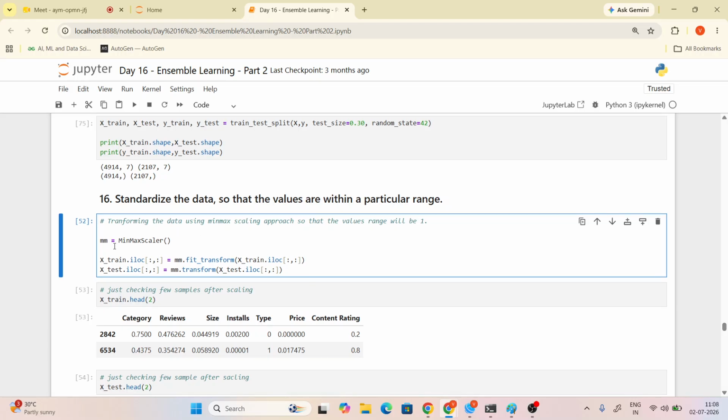Okay, so let's see. The min-max scalar function we will define as an object, right? We already saw the index location, right? So if you give just a colon, it means what? It takes all the rows and columns, right? And the columns will be converted as what? X train and X test, right?